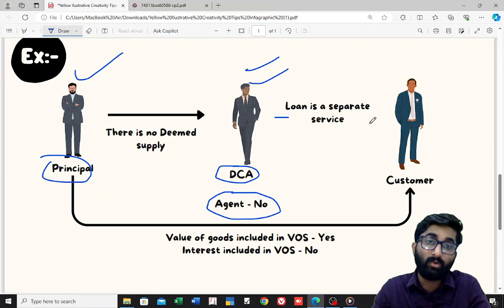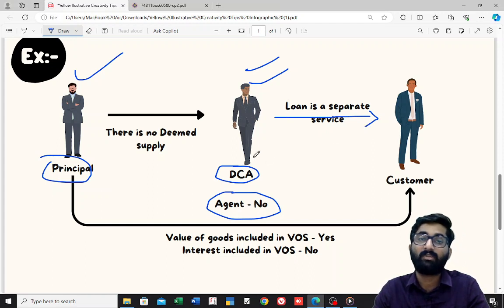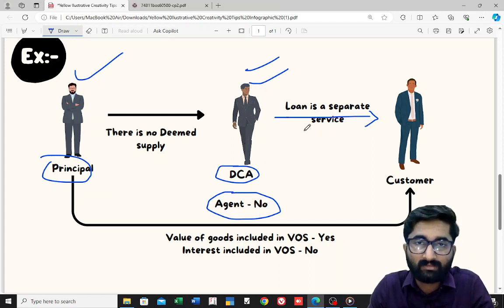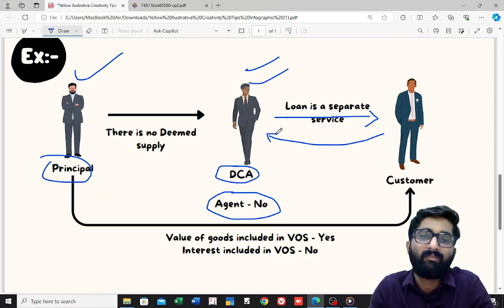Now he is giving loan also. He is giving extra credit to the customer. Now the question is: the interest which is paid by the customer to the DCA for that extra loan, is it included in the value of supply of the goods?